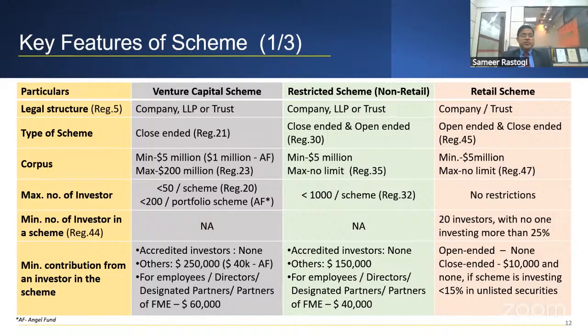So minimum number of investors in a scheme, maximum you have seen 50 and 1,000. Minimum, there is no minimum requirement on the first two categories. So minimum contribution from an investor in the scheme. One of the major questions which people ask is how much minimum a person should invest? Can he invest 10 lakhs or equivalent to dollars? By the way, in Gift City, whatever investment takes place, it has to be in foreign currency.